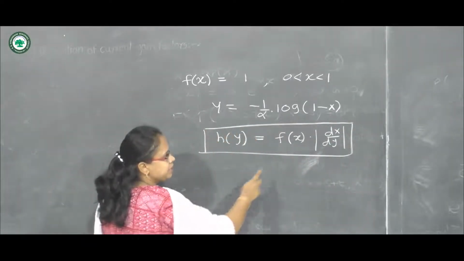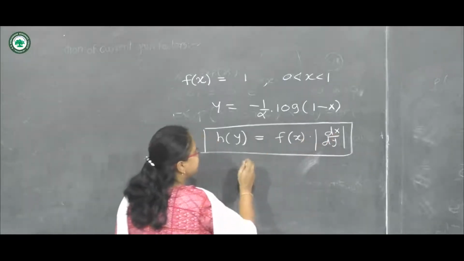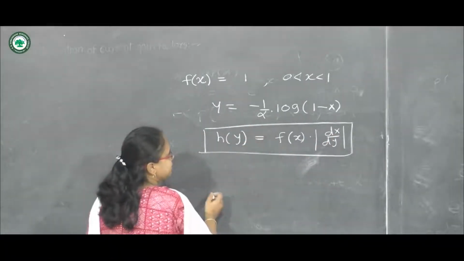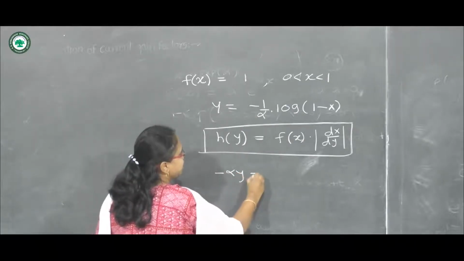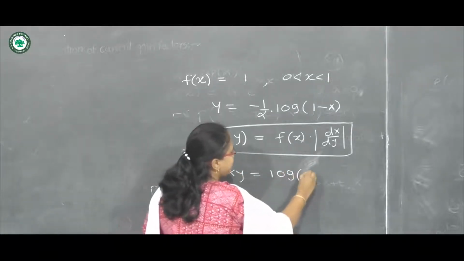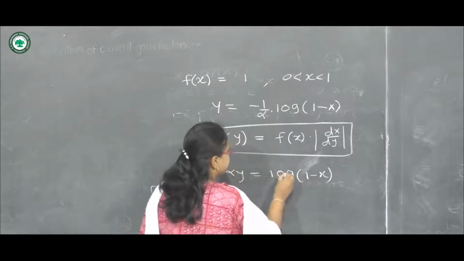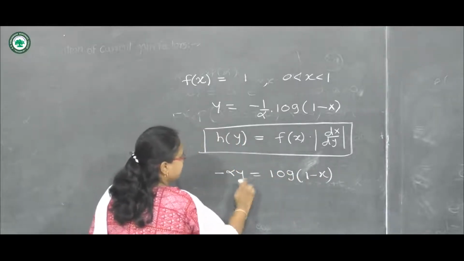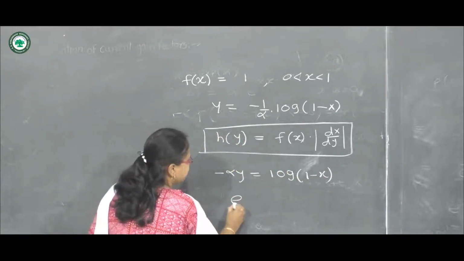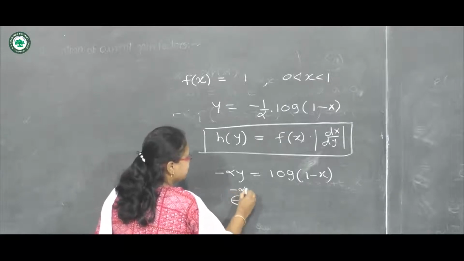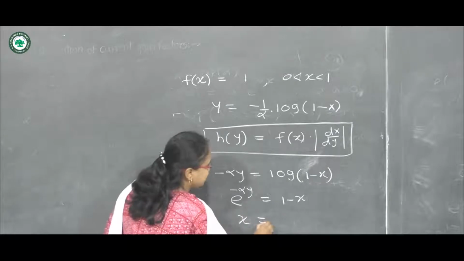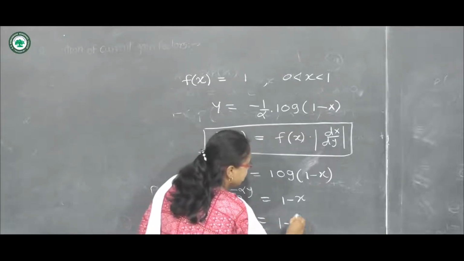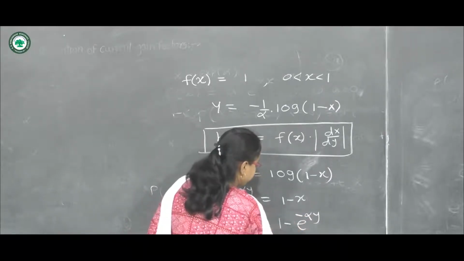For that purpose we have to obtain dx upon dy. So let us first convert this into x. This will be minus alpha y equals log of 1 minus x. Then taking exponential on both sides, e raised to minus alpha y equals 1 minus x. So x can be written as 1 minus e raised to minus alpha y.